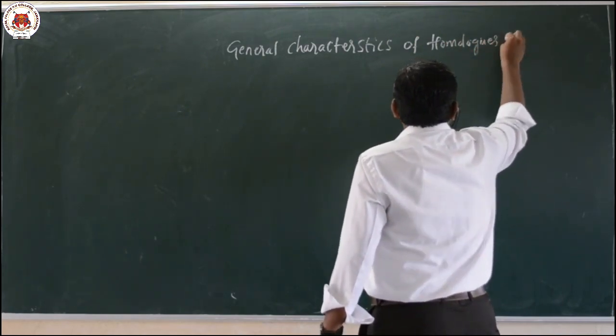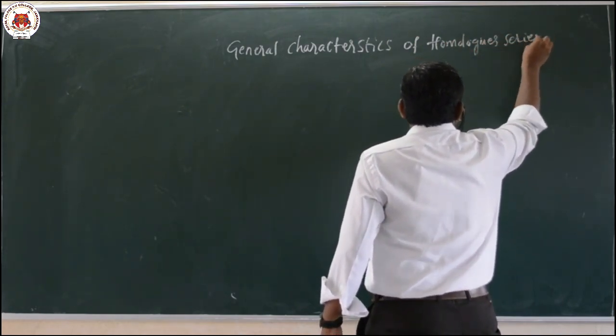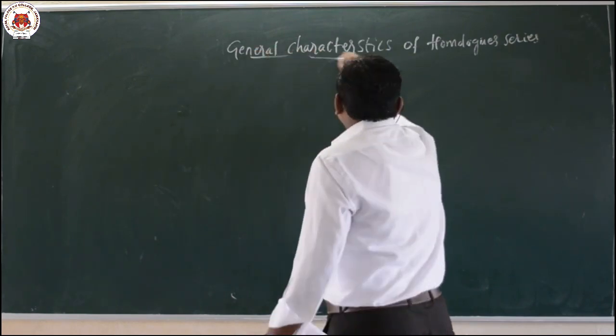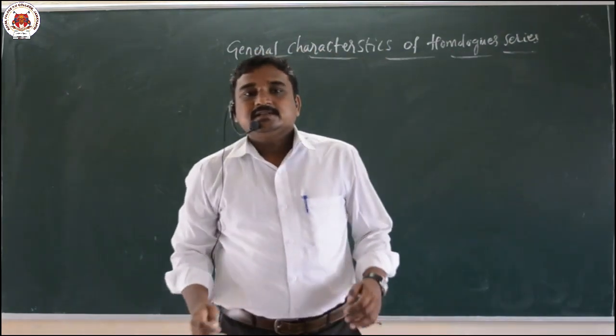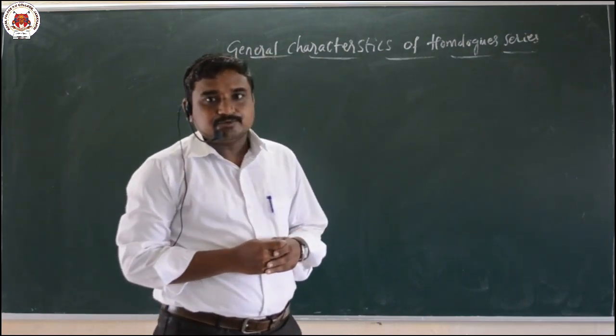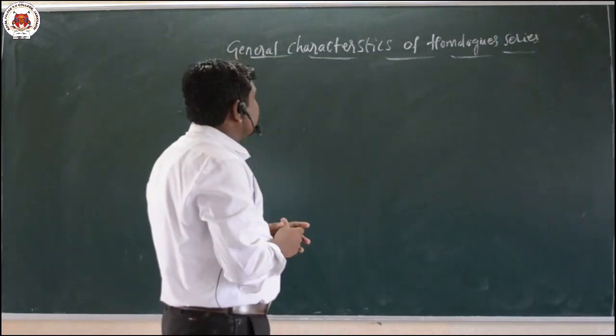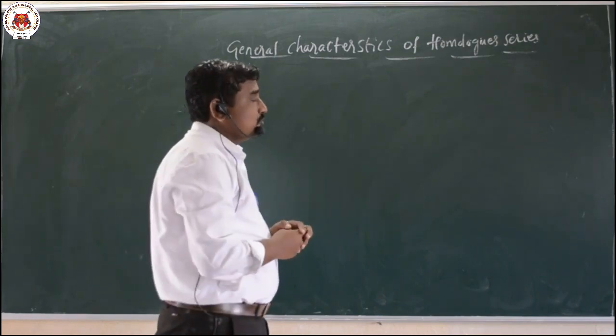As we know, homologous series are series in which the successive members differ by a CH2 group and they are structurally related compounds. So now, what are the general characteristics of the homologous series?